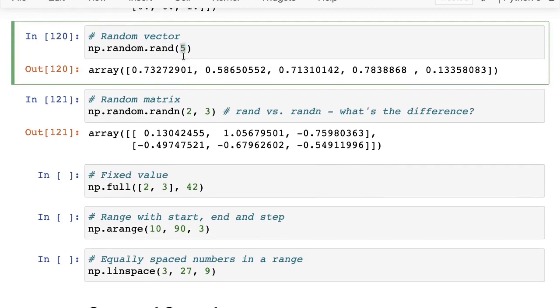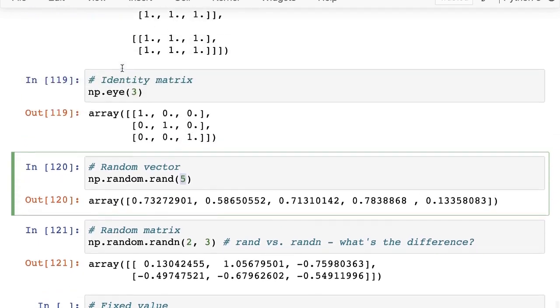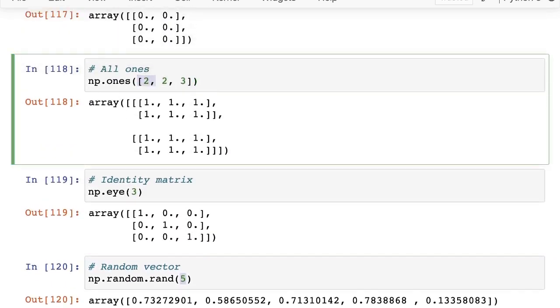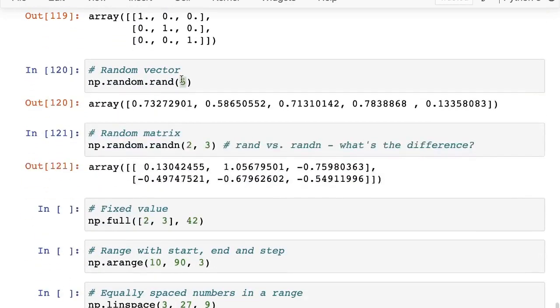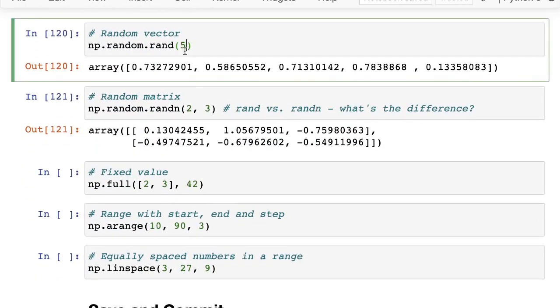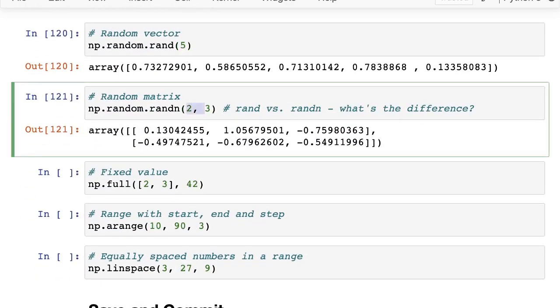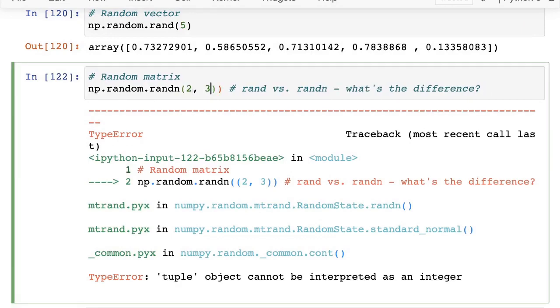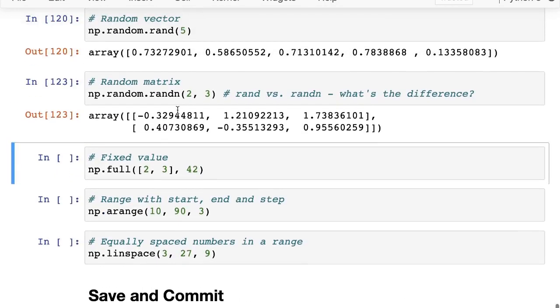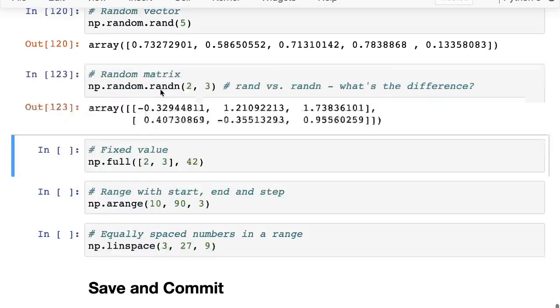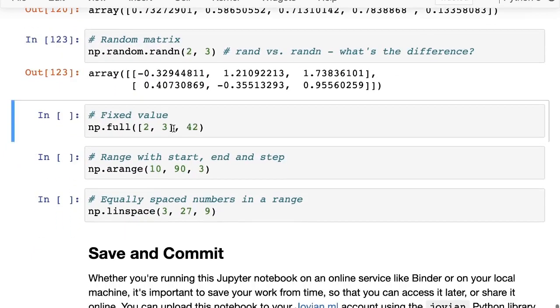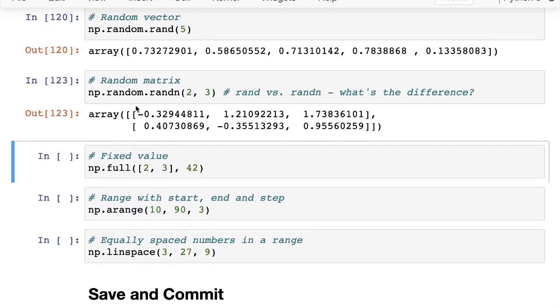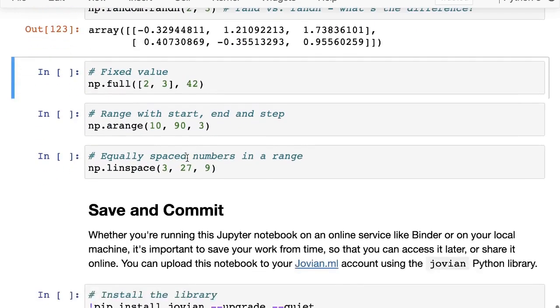But one key thing to notice here is that while these normal array creation methods take tuples as the shapes, for rand and rand_n, you need to pass in the shape as separate arguments. There's no tuple here, so passing a tuple will actually lead to an error. That's just a small quirk in the np.random module that sometimes might cause issues. But you can experiment with this and check the documentation, just call the help function and you will understand how to use it.